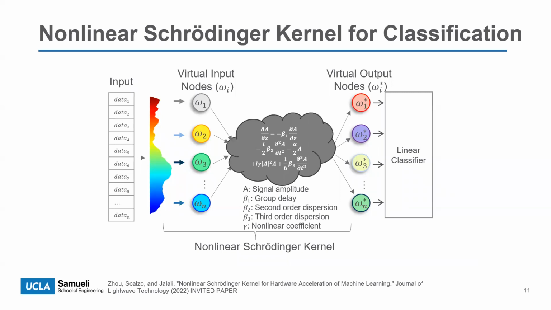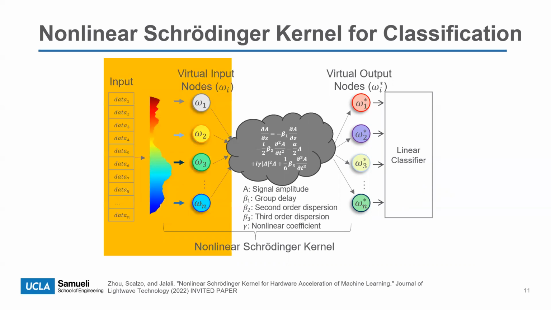This technology uses the nonlinear Kerr effect in the optical component, which reshapes the spectrum of a femtosecond laser pulse, performing a complex transformation. In the start, we map the input data, shown here as a 1D vector, onto the spectrum of a femtosecond laser pulse, with each entry assigned to a virtual input node. This rainbow is basically the femtosecond laser I've been talking about.